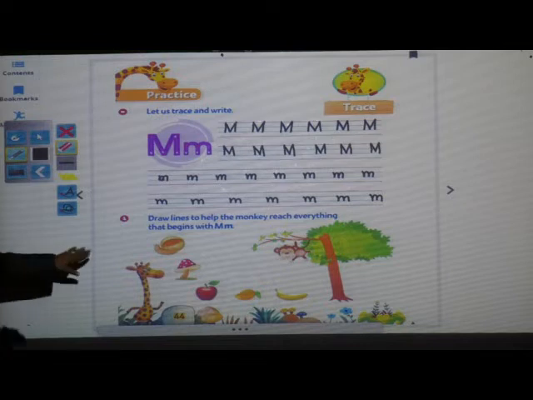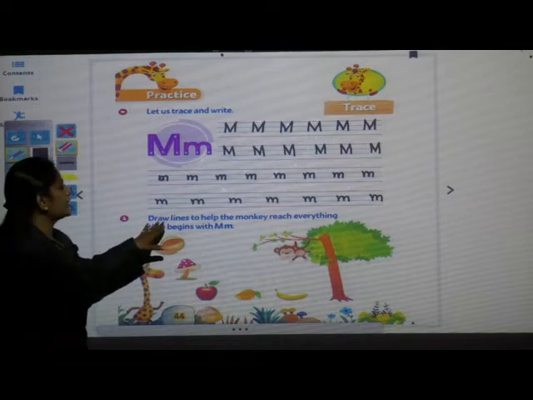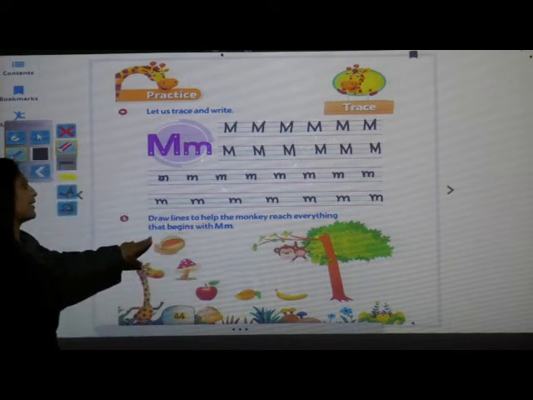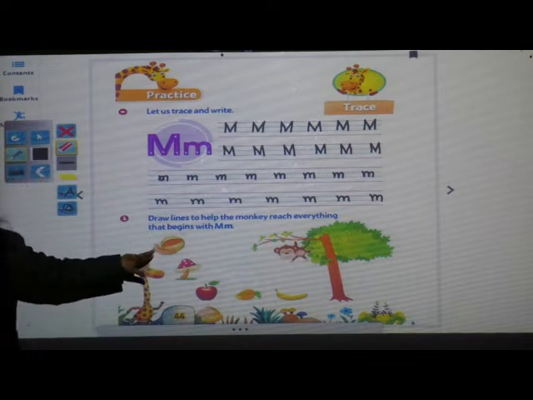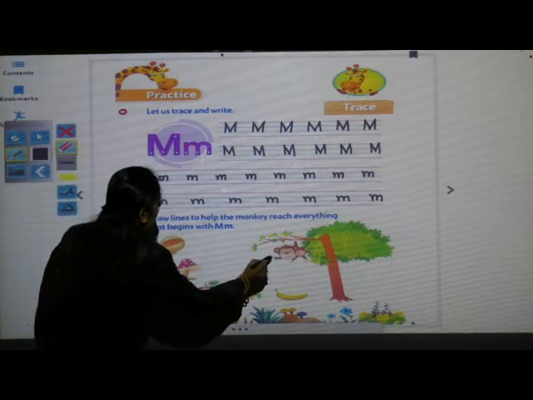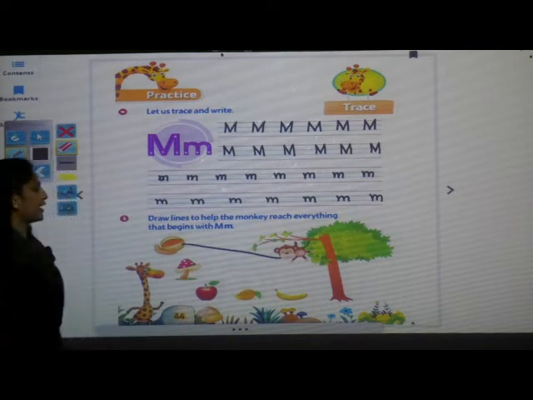Next activity we have to do here, we have to draw the lines to help the monkey to reach the things that begin with the letter M. So which picture is this, children? First picture, what you can see? It is a muskmelon. So you have to draw a line from this monkey to muskmelon, okay?